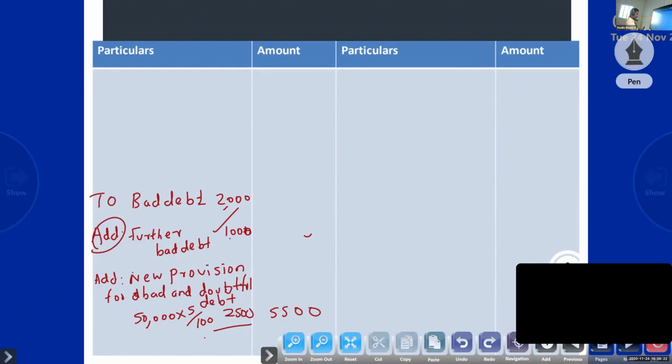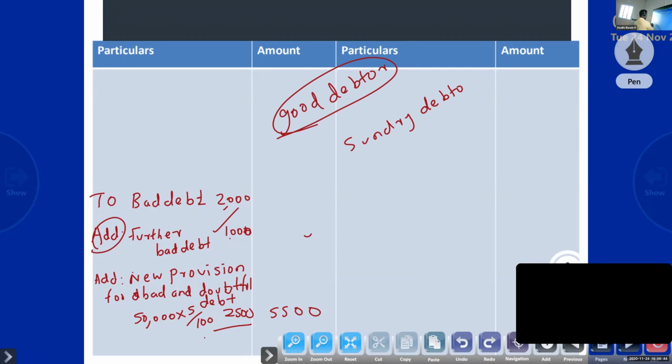Sorry, one thing I have to teach: how to calculate the percentage on the basis of good debtors. Good debtors means sundry debtors minus any further bad debt, then into percentage.